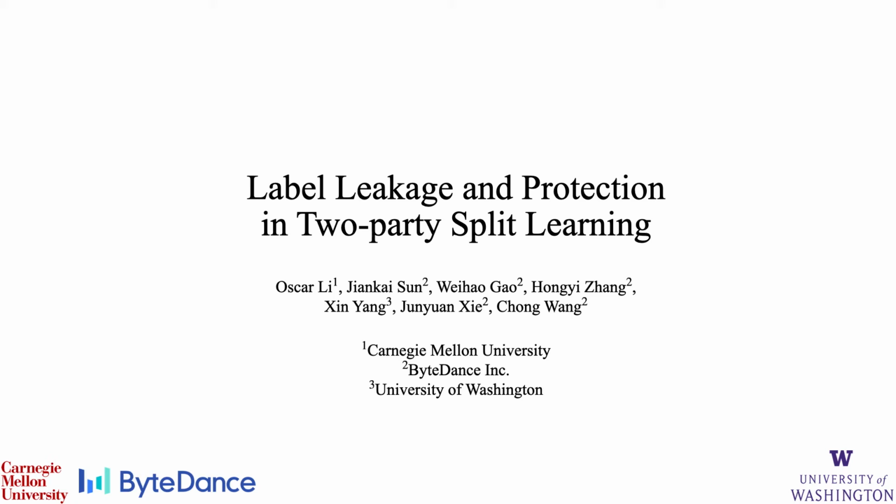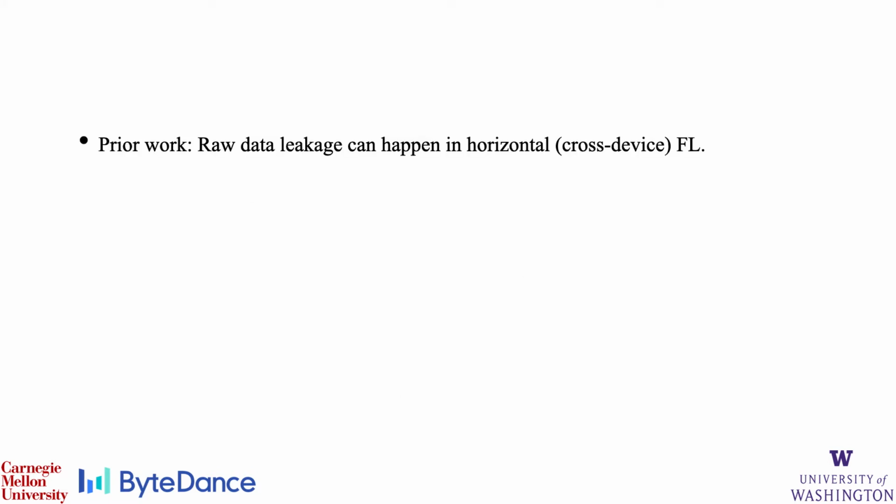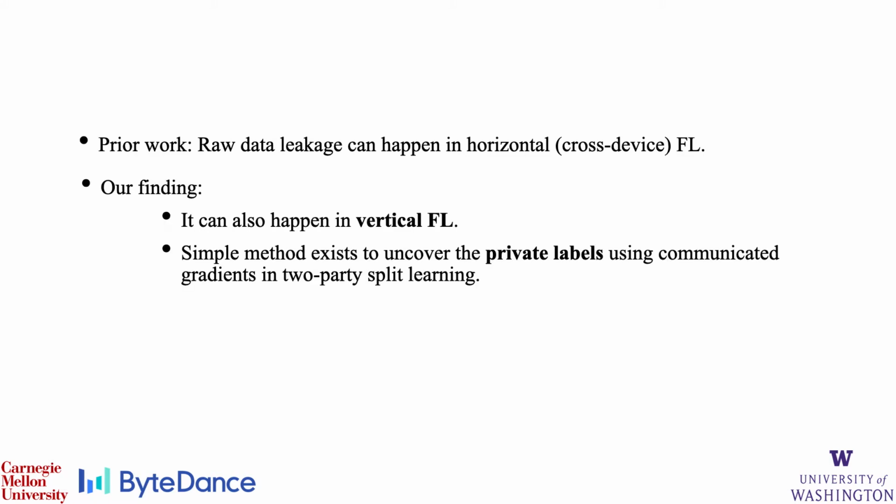In this video, we'll present our work, Label Leakage and Protection in Two-Party Split Learning, that was completed at ByteDance. Prior work has shown that raw data can be leaked through communicated gradients in horizontal federated learning. In our work, we show that data leakage can also happen in vertical federated learning, where data is partitioned according to features instead of different devices.